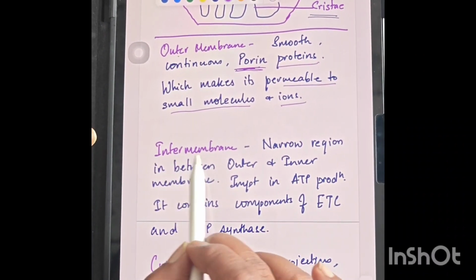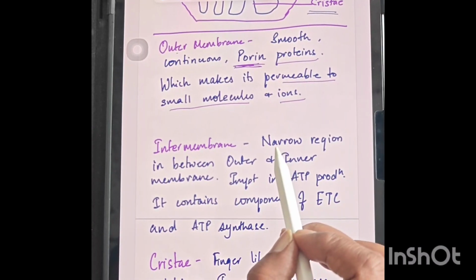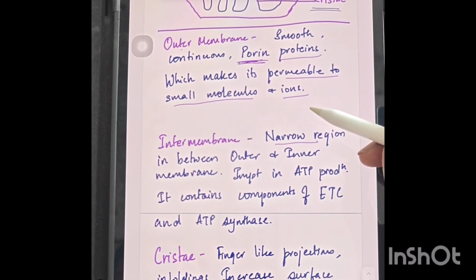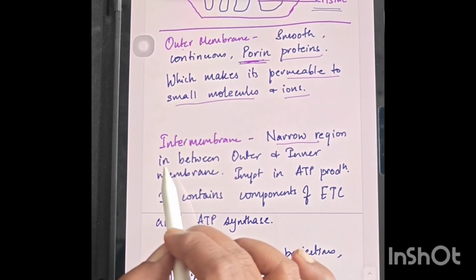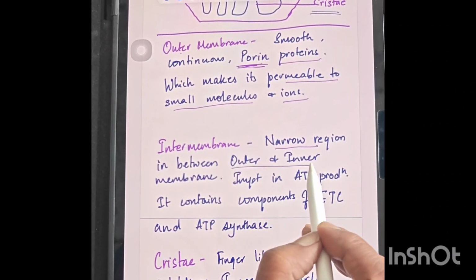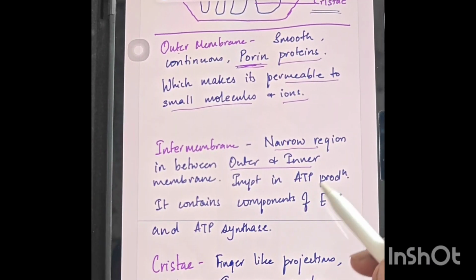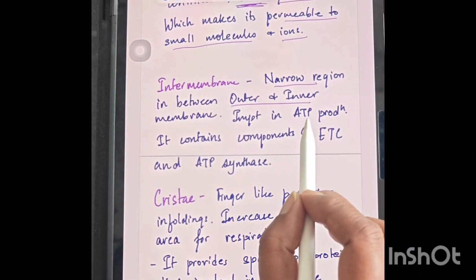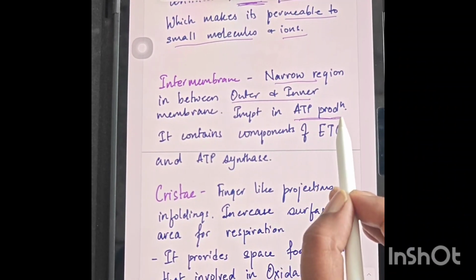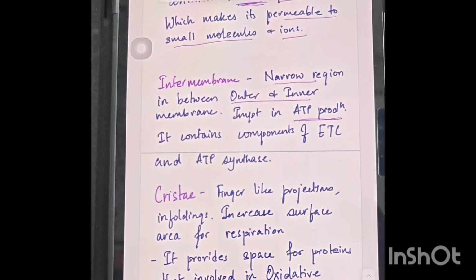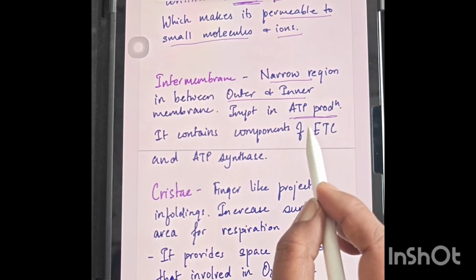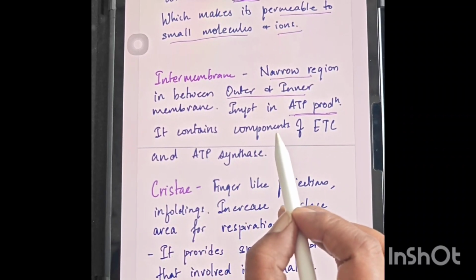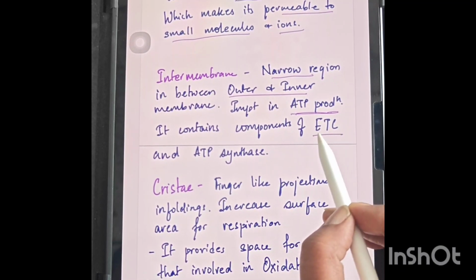Next is the intermembrane space. It is a very narrow region between the outer and inner membrane, and it is important in ATP production. That space gives a place where ATP production generally takes place, and it contains the components of the electron transport chain.